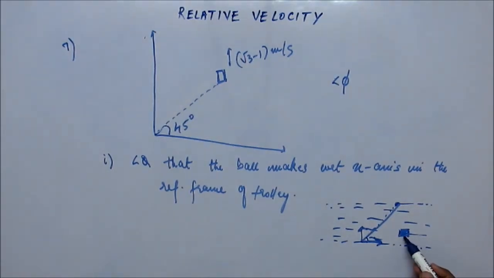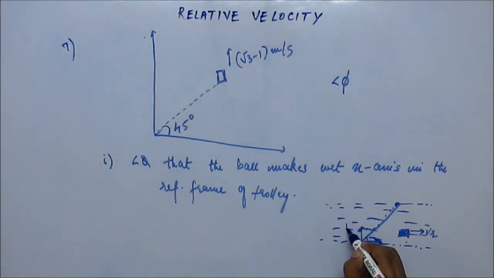But the person sitting on this wooden block which is flowing along with the river will see the swimmer go perpendicular to the river, because for him the velocity is Vr in positive x-axis.